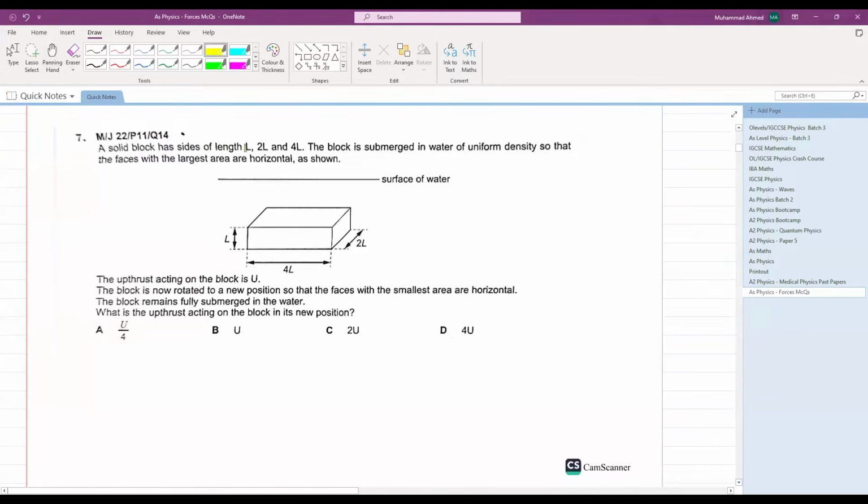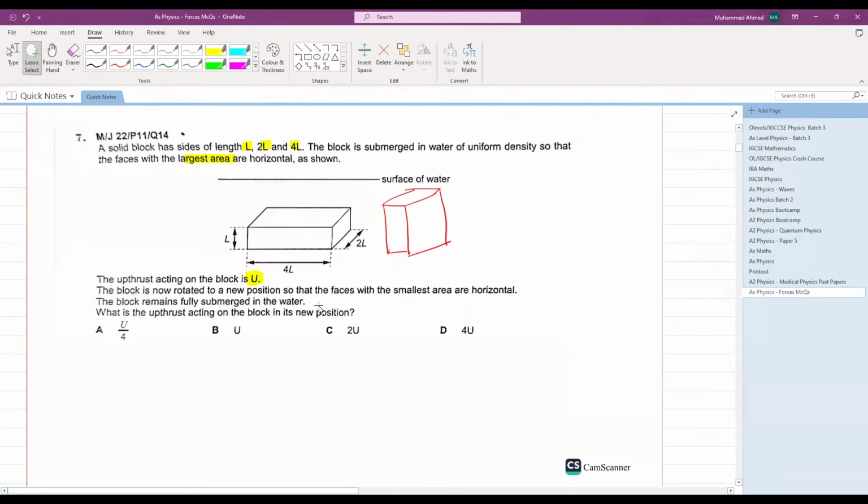A solid block has sides of length L, 2L, and 4L. The block is submerged in water of uniform density so that the faces with the largest area are horizontal. The upthrust acting on the block is U. The block is now rotated to a new position, and the surface with the smallest area is now facing water, somewhat like this. So the surfaces with the smallest area are horizontal.